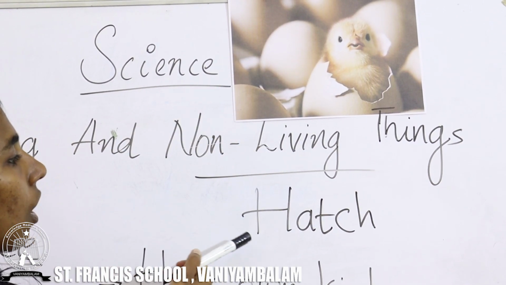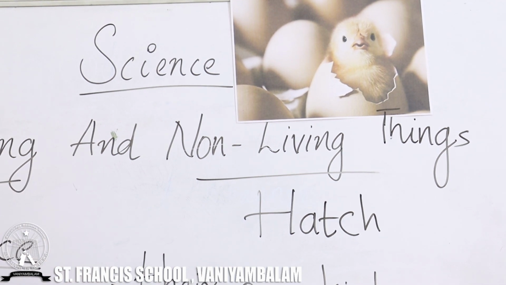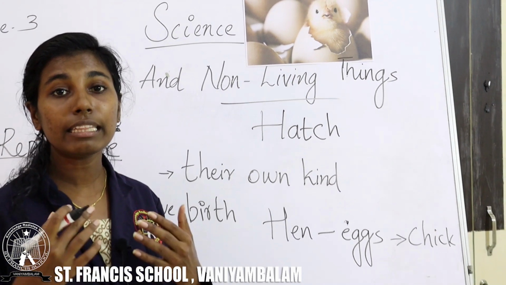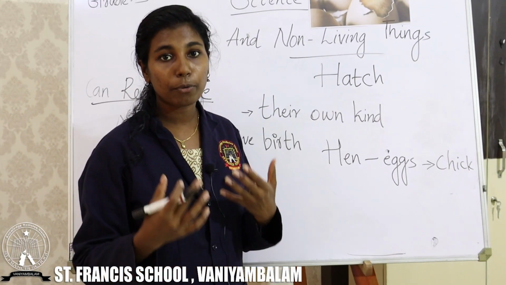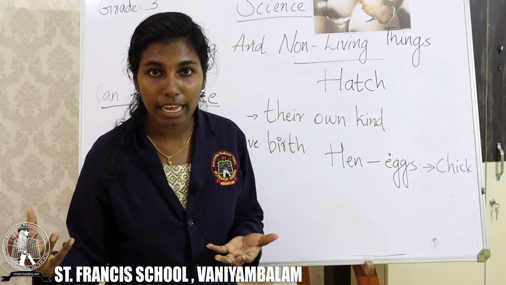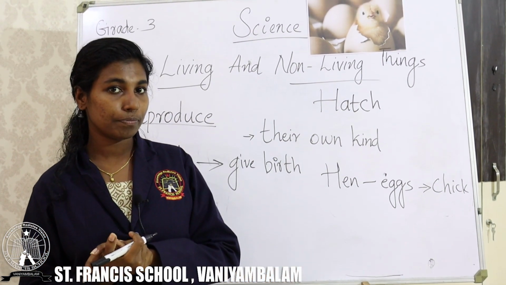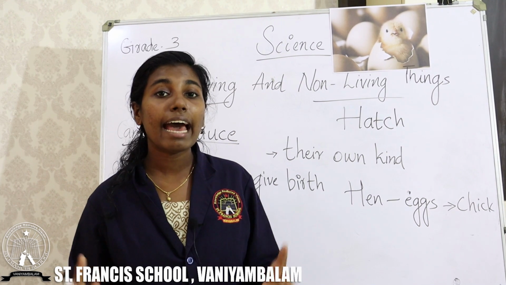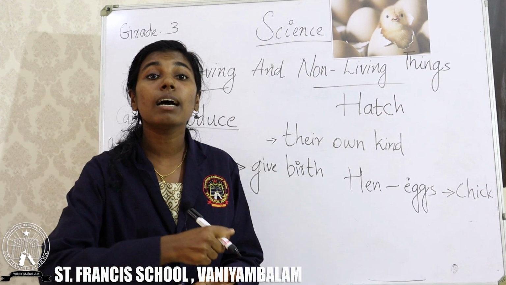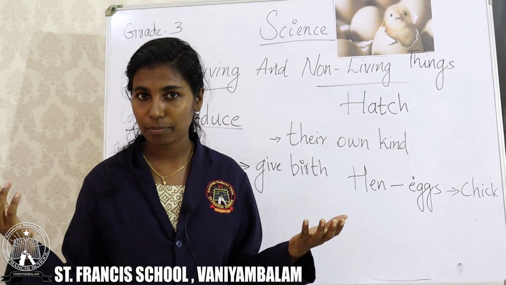This process is called hatch. Hatch is the process by which living things come out from the egg, just like in the picture.